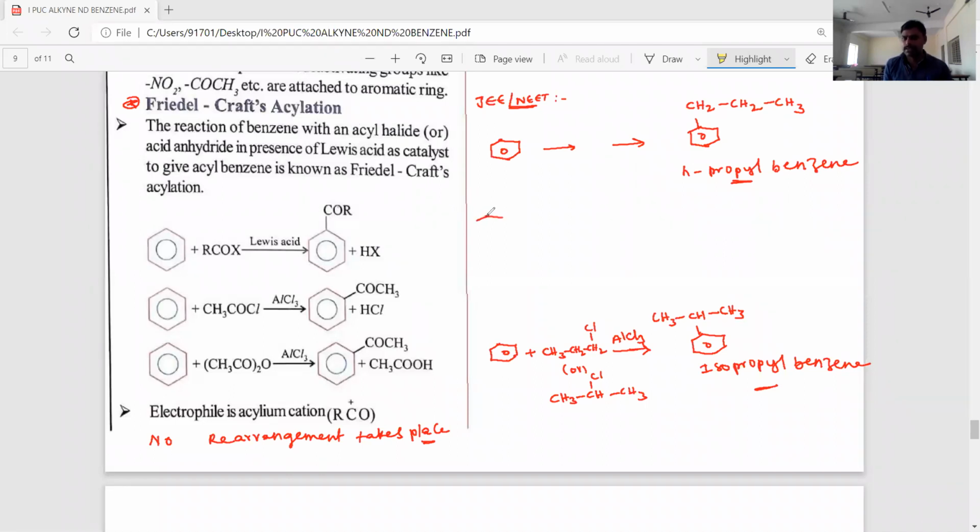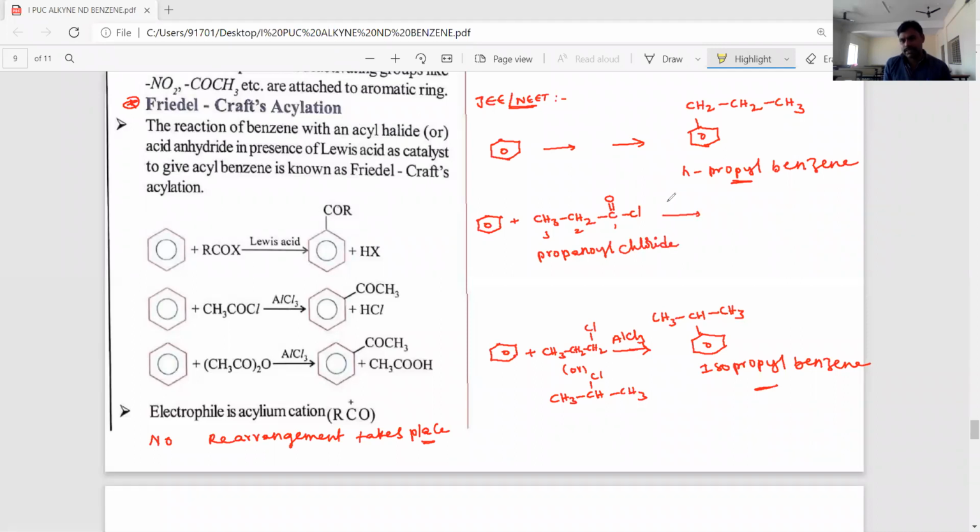First, let's see that benzene reacts with acyl chloride, CH3 CH2 C double bond O Cl. Three carbons containing acyl halide, acyl chloride. Means 1, 2, 3. Propanoyl chloride.